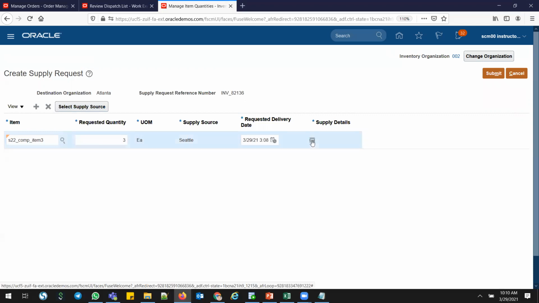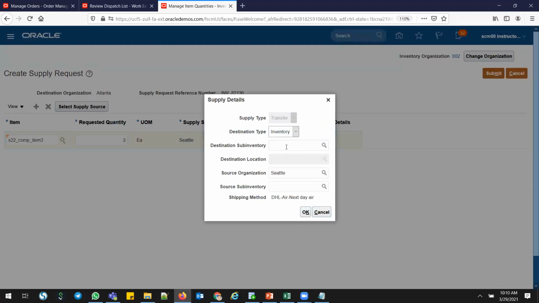And then supply details, and where you want the destination subinventory. The destination subinventory means my stores, and destination location is not required, because we know destination location is 002. That's the reason it's not necessary to mention. But which subinventory, the shop floor subinventory or the stores? Normally they'll put it in the stores. And source is from where? Seattle 001. And you don't need to give the source subinventory. The system will pick based on the sourcing rule, the picking rule. Based on that, it will pick the source subinventory.